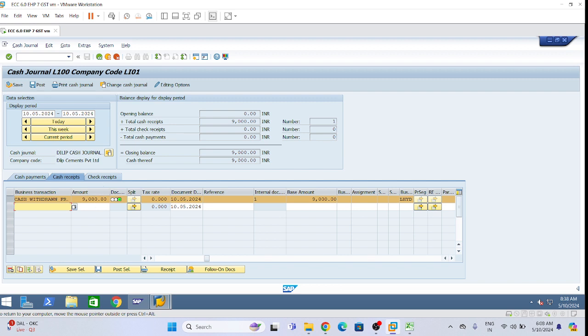So now, second one. Now we have got the cash. Now you see the opening balance, total cash receipts 9,000. Now the business can do a little bit of expenses up to 9,000. So now give the next heading.